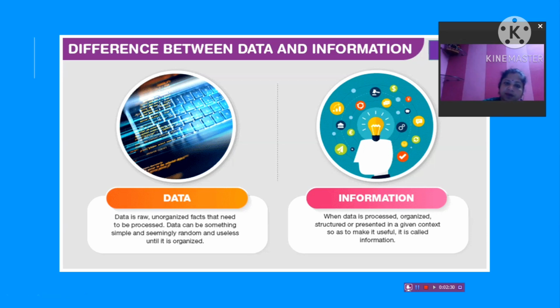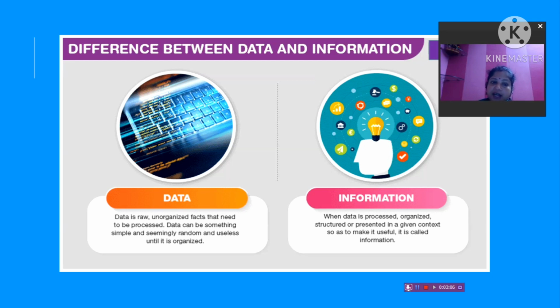Suppose I give you 4 subject names: English, Hindi, computer and science. Suppose I type it in your group and send it. Then you must ask me, what is this, ma'am? You have typed these 4 subject names and sent them to us. But if I tell you these 4 subjects' classes will be held tomorrow and this is the timing, then it will be information for you. So unless it gives a meaning, it is not information.